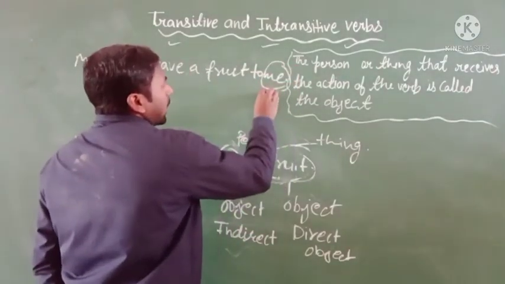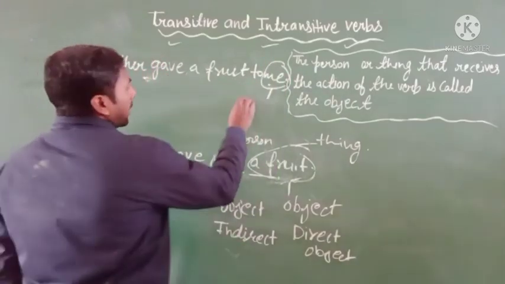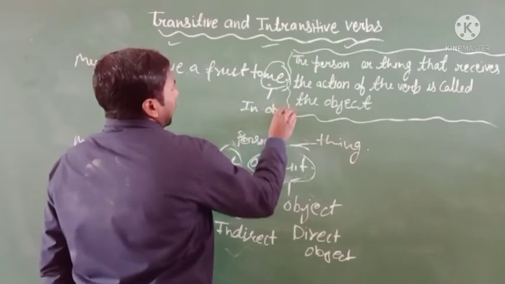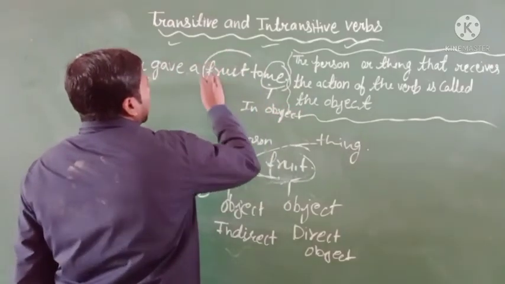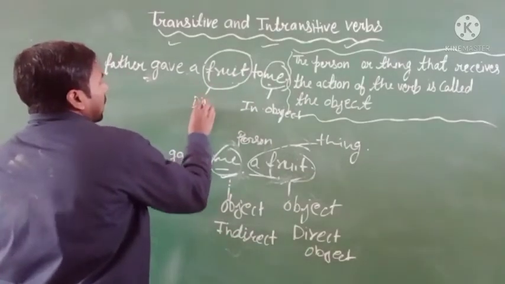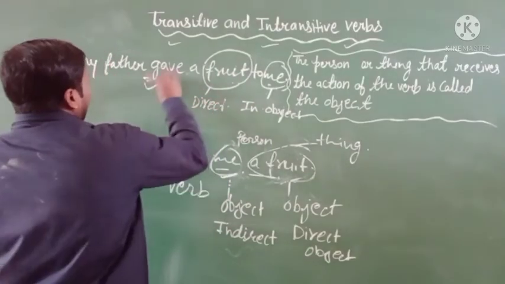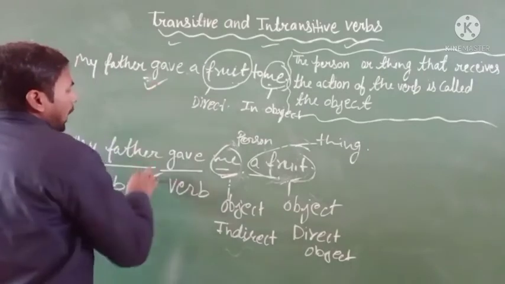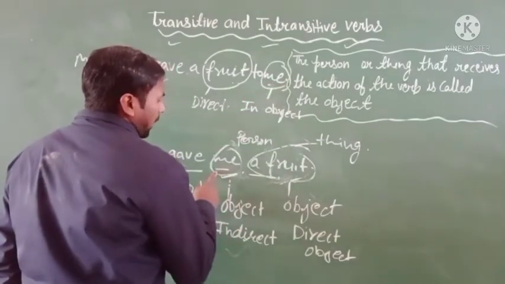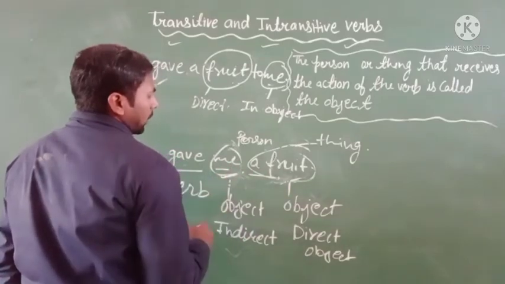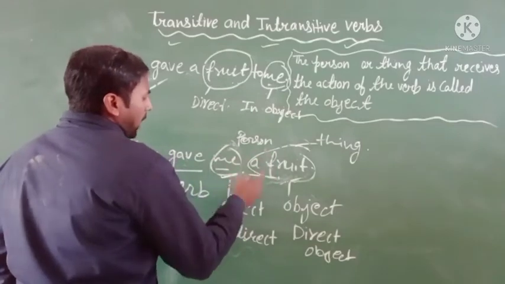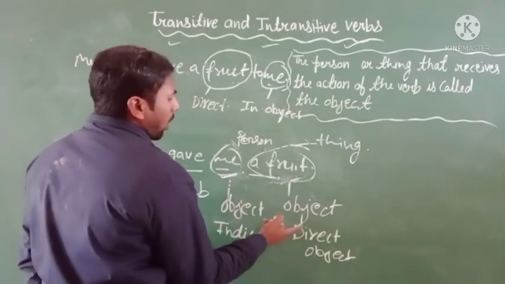The person word is me, so it will be the indirect object. And if the object is a thing, that will be the direct object. So in both examples you can see, here me is used at the end and there me is used before a fruit. So the place is changed, but it will be the same object.